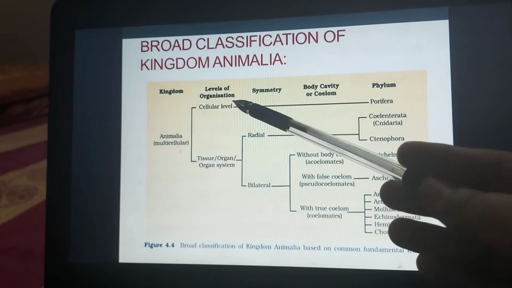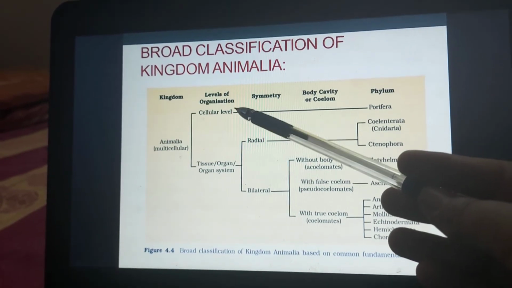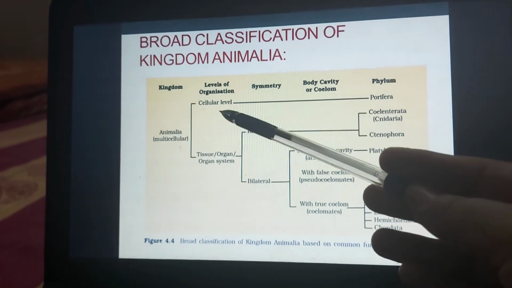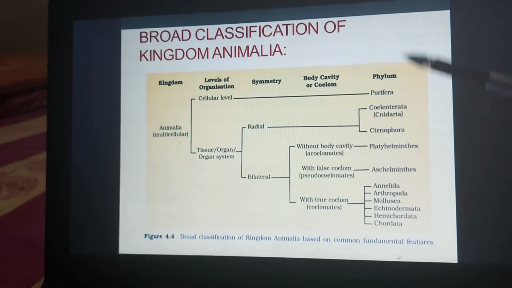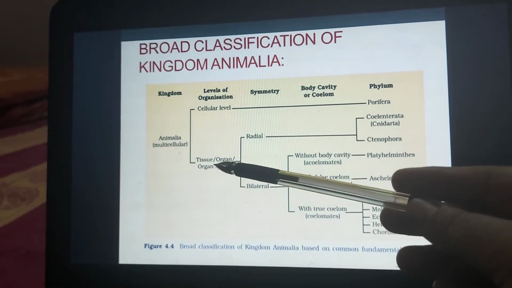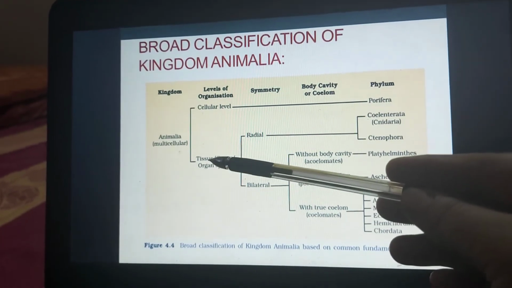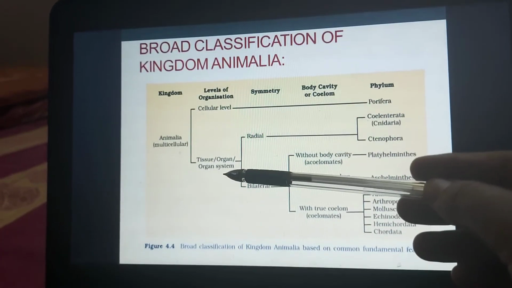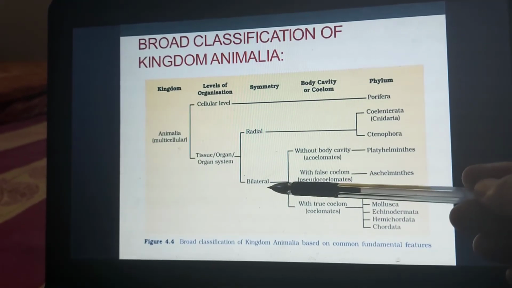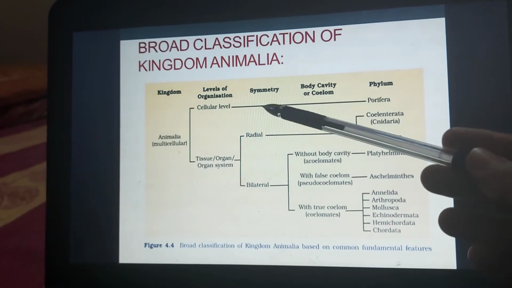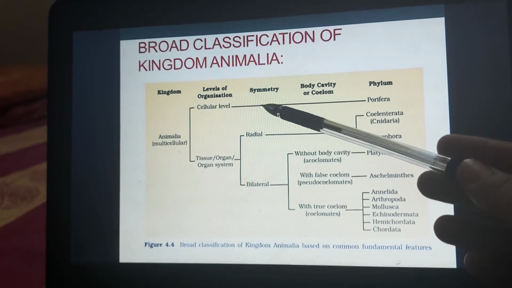So first we have discussed about the level of organization. The first differentiation is based upon the cellular level. So that includes only one phylum, that is Porifera. Second one is that all are multicellular, so they show the tissue, organ and organ system level of organization. Next one is the symmetry. So here radial and the bilateral symmetry. Even here also you can write asymmetrical.